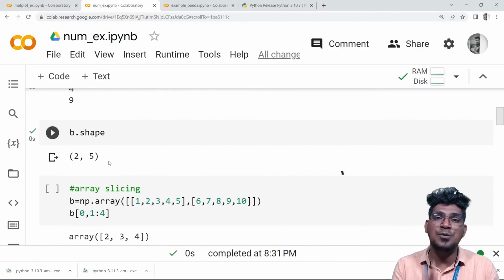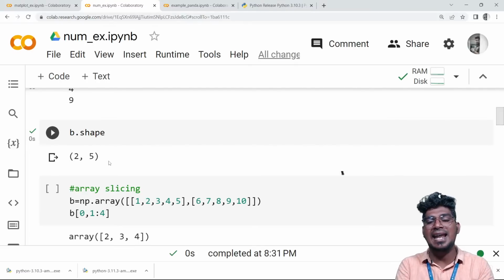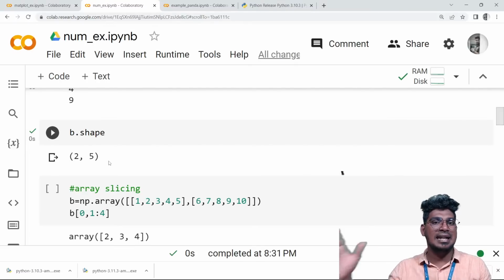And try to understand one thing, for the internship users, I can explain in an elaborate way for the different libraries.